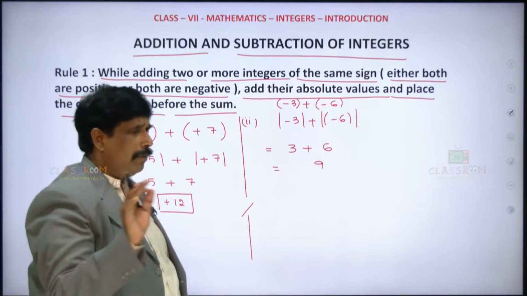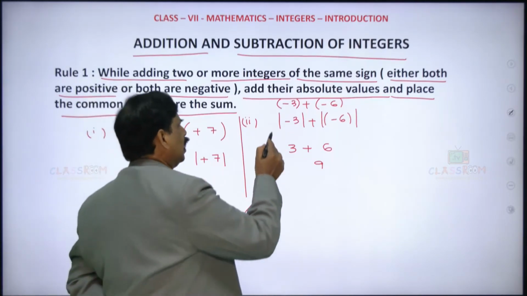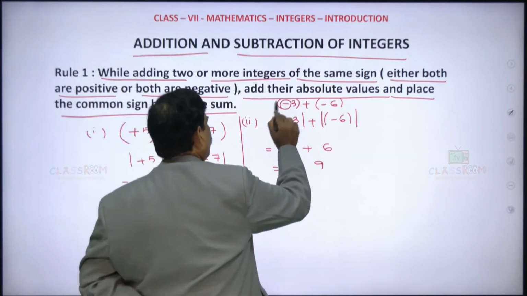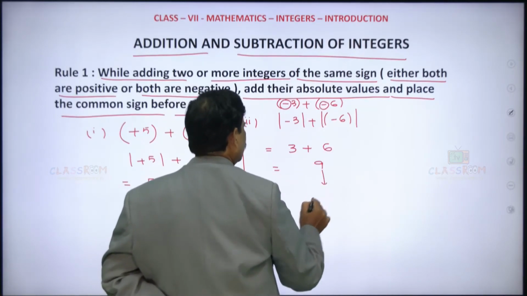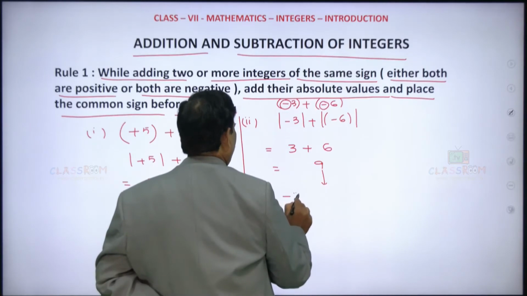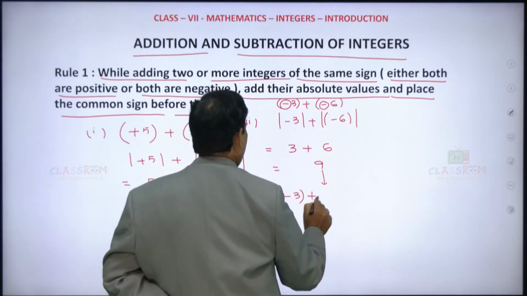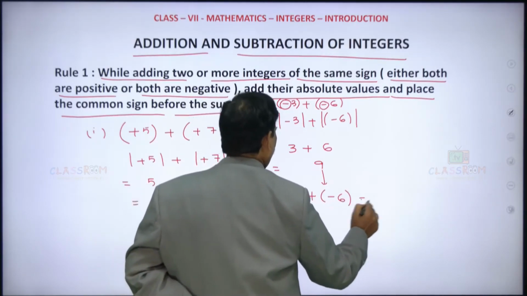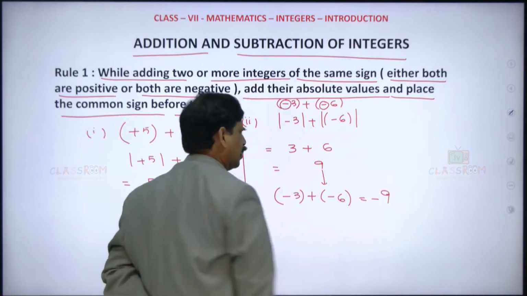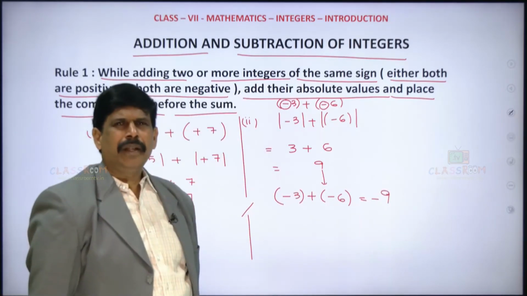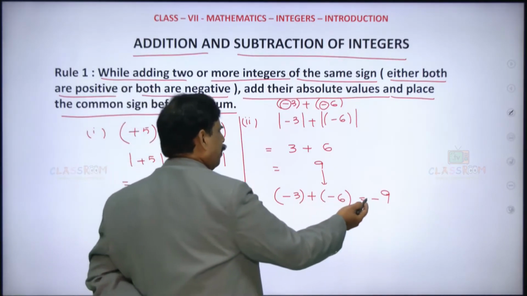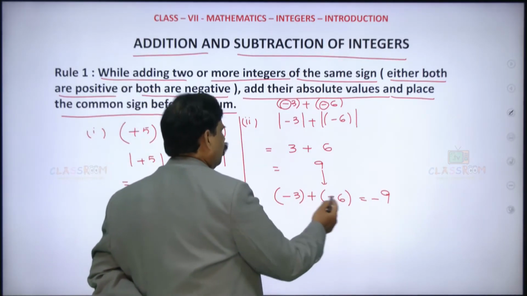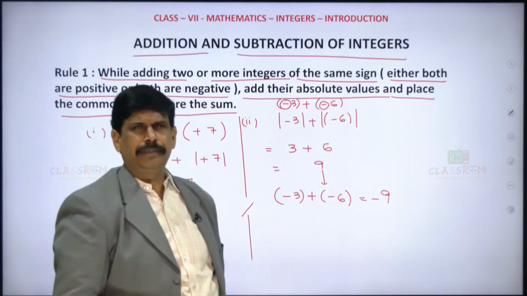That is fine. But whatever sign is given here, what is the sign given here? Minus. So for minus 3 plus minus 6, we got 9, but keep the minus. Clear? Why are we placing minus here? Because both of them are negative.